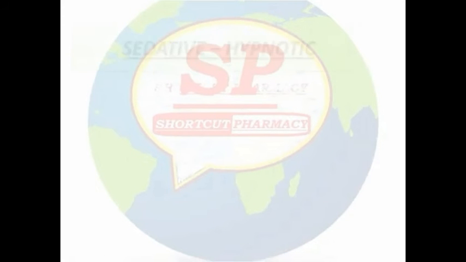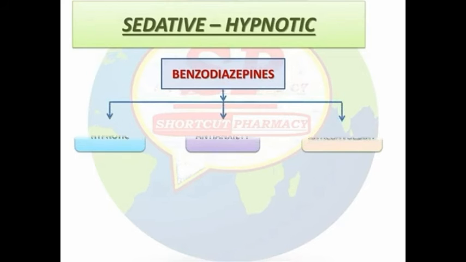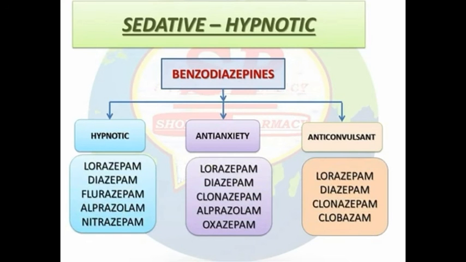The next organ is respiratory, that means the respiratory tract. The barbiturate action on respiration is that the respiratory center is depressed, and the benzodiazepine action in the respiratory tract is not affected. The next organ is CVS, that means the cardiovascular system, that means the heart. The barbiturate actions on CVS are a fall in blood pressure and ganglionic blockade, and the benzodiazepines do not affect the cardiovascular system.